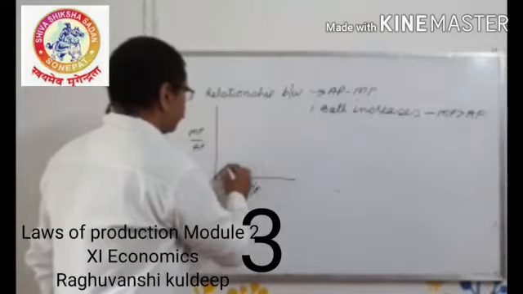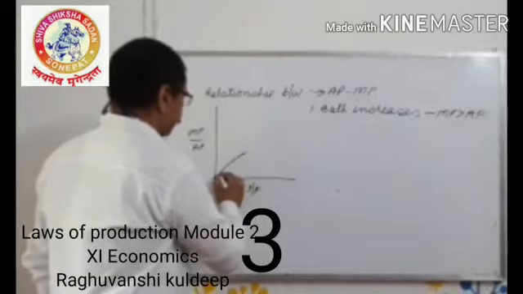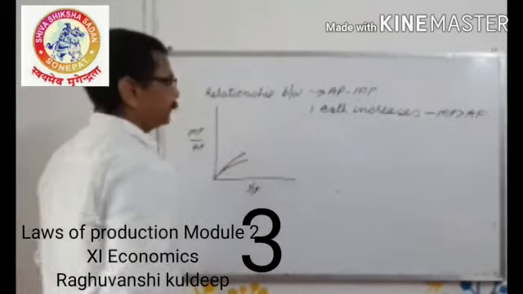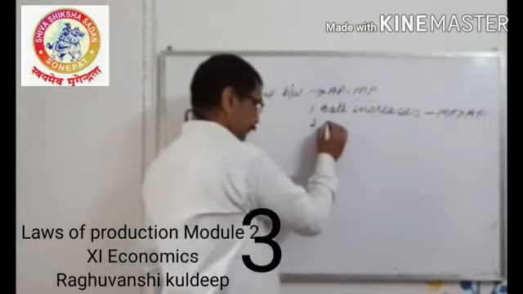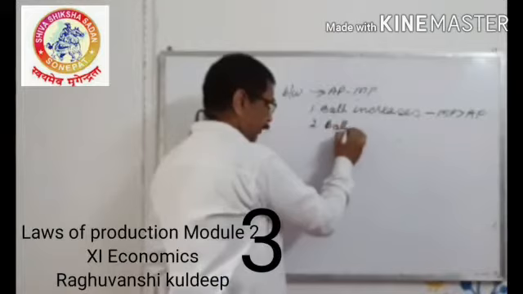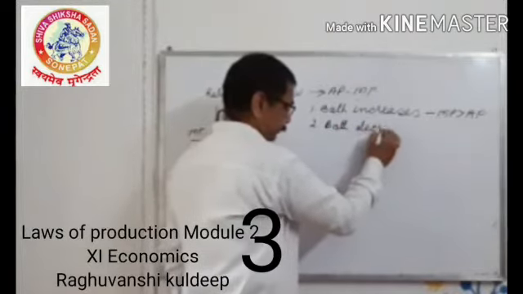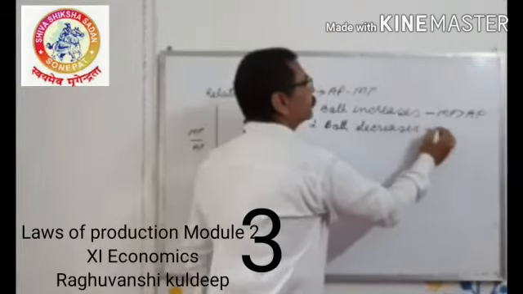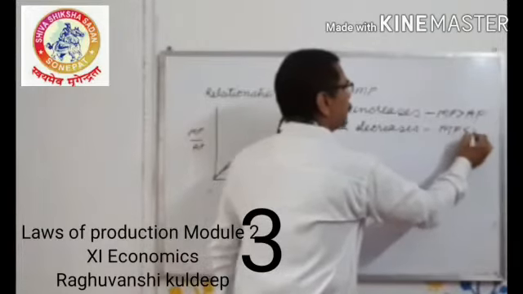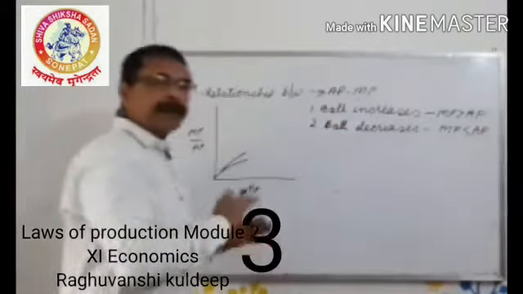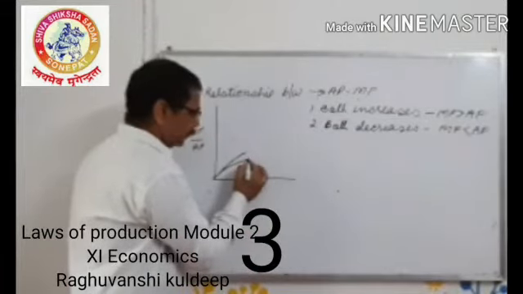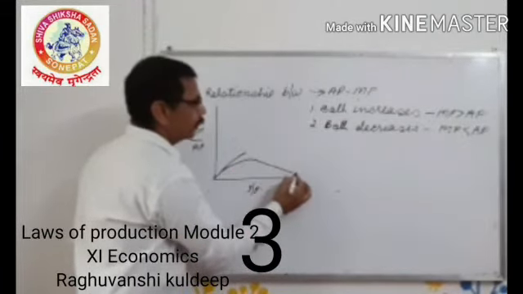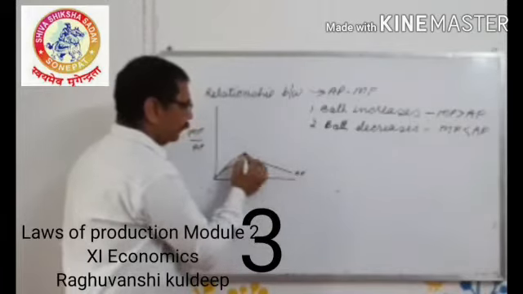When both increase, this is your marginal product, this is your average product. Both are increasing. When both fall or decrease, MP is less than AP. This is your AP falling. MP will also fall.